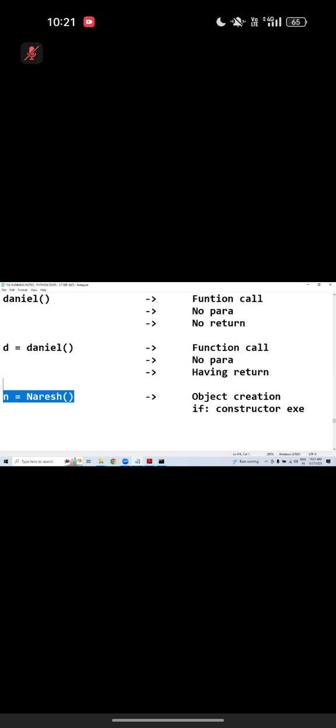Sir, tell me, sir. That's what I covered till now. Conclusion of the story. Of course, it is object creation. Immediately, please remember, if class contains constructor, constructor executes. If class contains constructor, constructor what? Executes. Yeah, nice point actually.